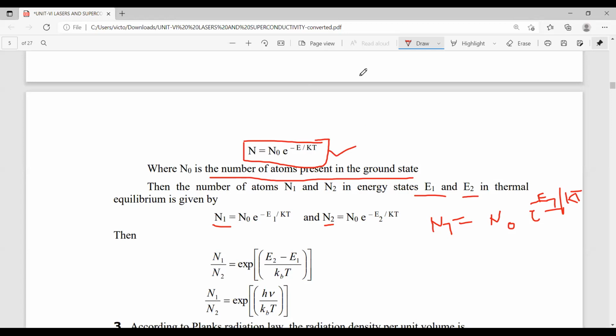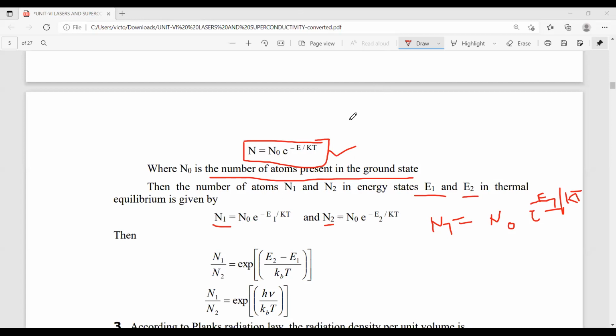Now here, N1 by N2. So simply divide these two values.